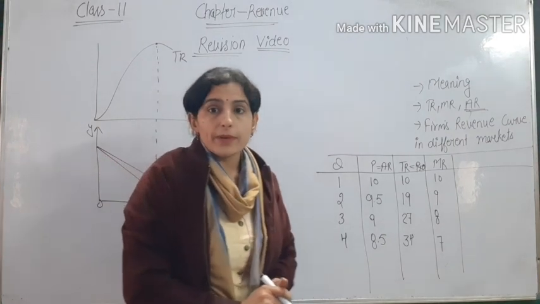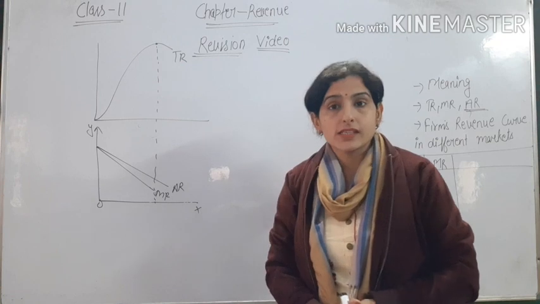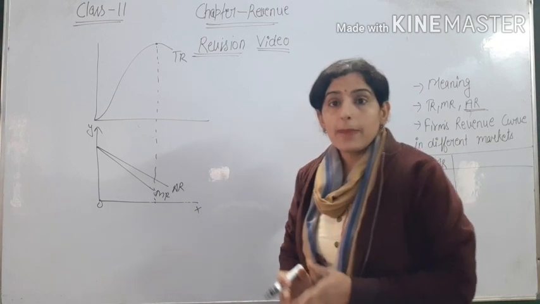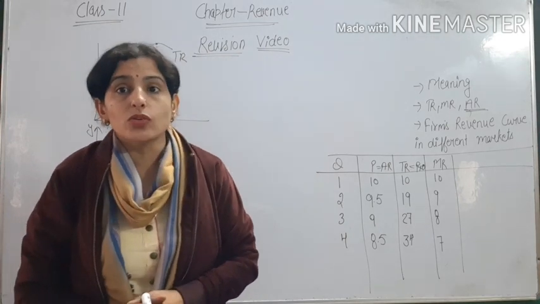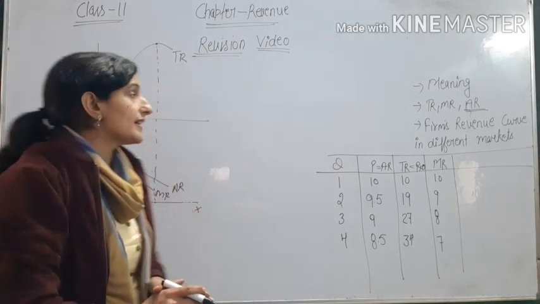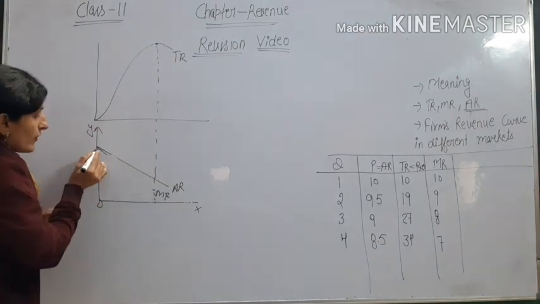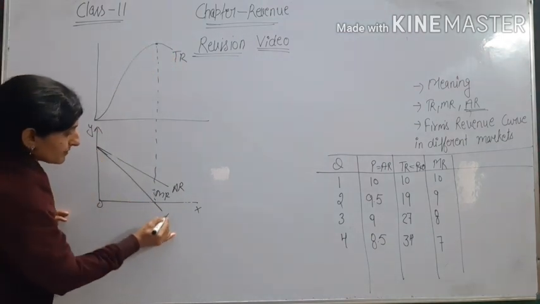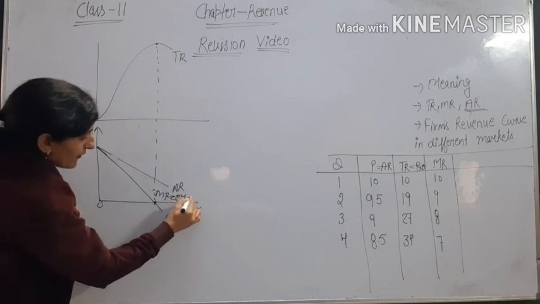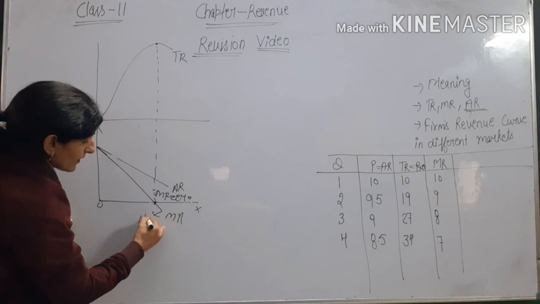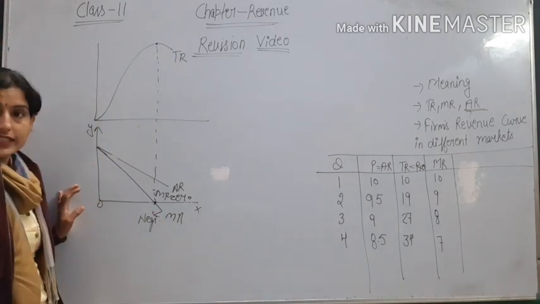So when MR becomes 0, then total revenue becomes maximum, and MR can also be negative. So when MR is negative, then TR starts decreasing. Here TR is maximum, so MR will be like this. So here MR is 0, and when MR is negative here, then TR starts decreasing.